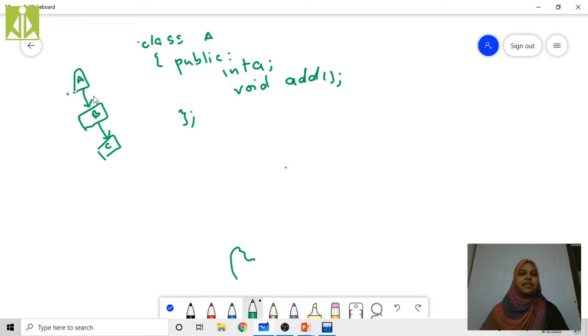For class B, A is the base class. For class C, B is the base class. In class A, I am declaring one data member, that is a, and one member function, that is add.